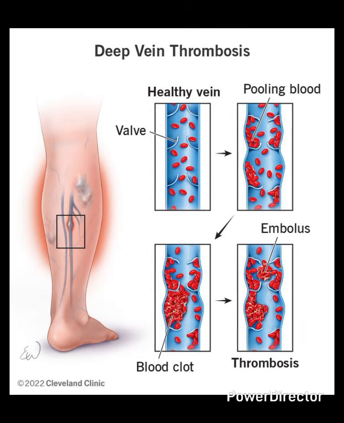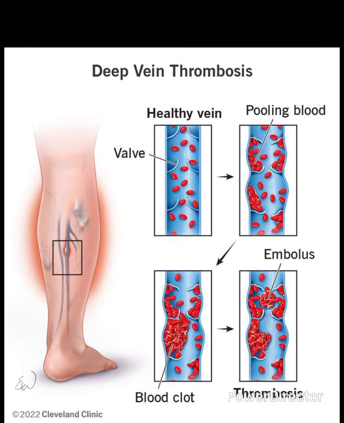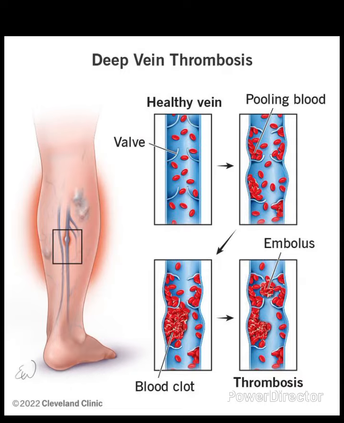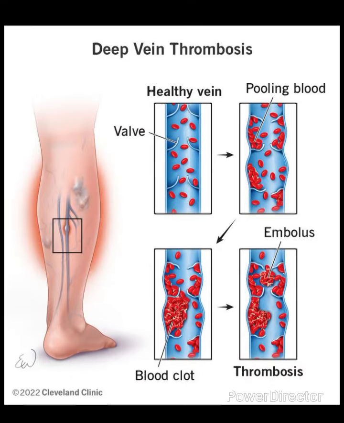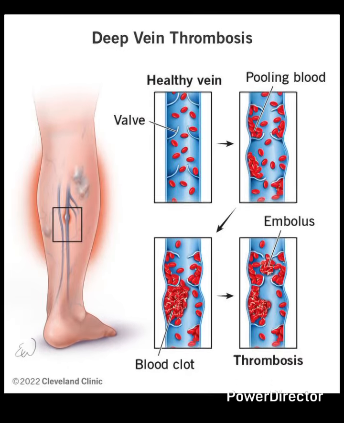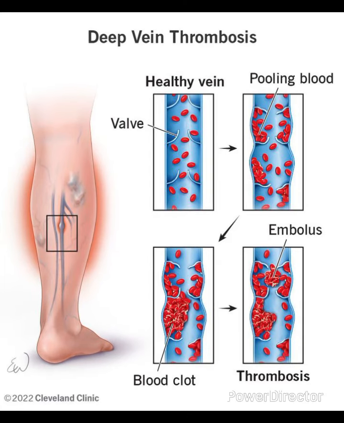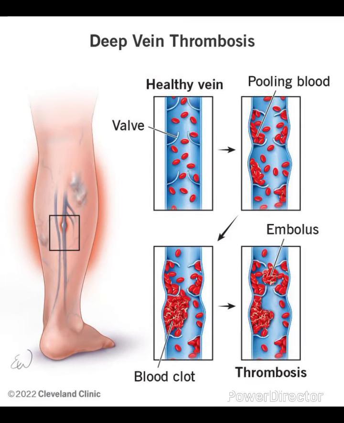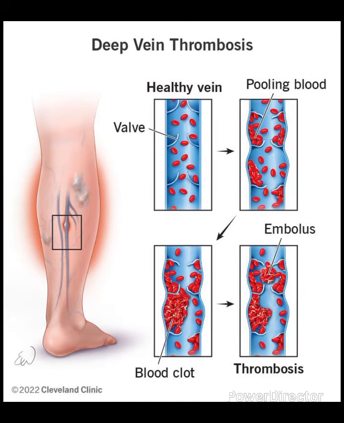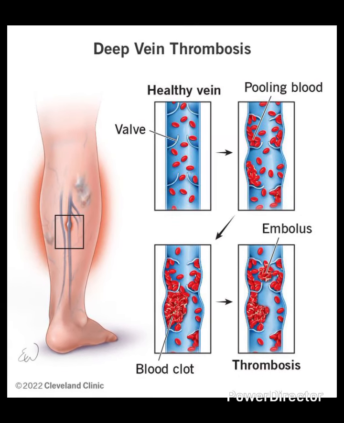Treatment is to prevent clot growth and pulmonary embolism and often involves anticoagulant medications, compression stockings and sometimes surgery. Treatment duration can be months, and compression stockings may be needed for years. So DVT is a serious condition involving blood clots in deep veins of the legs.